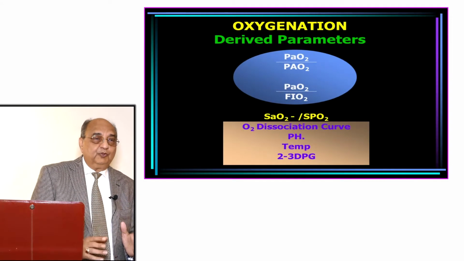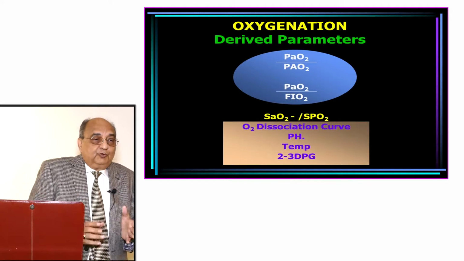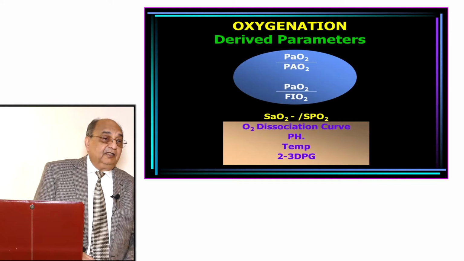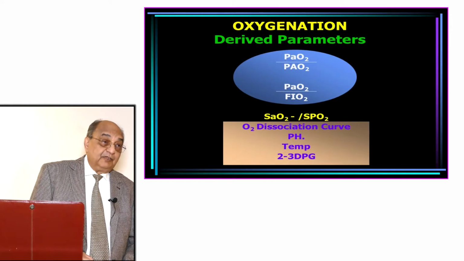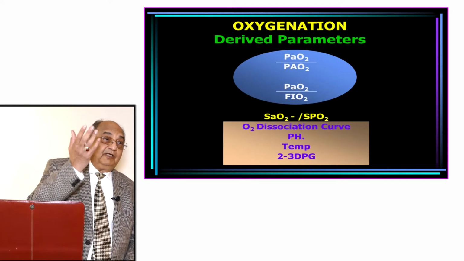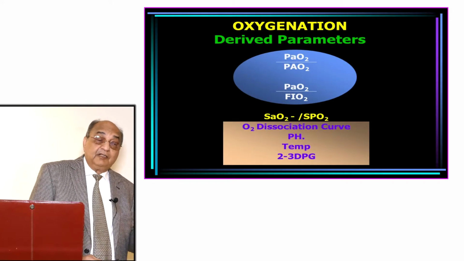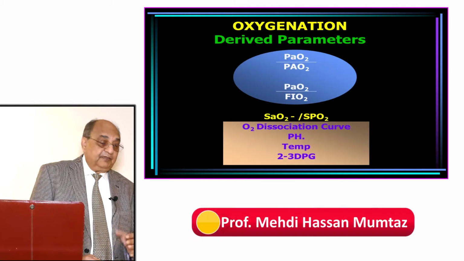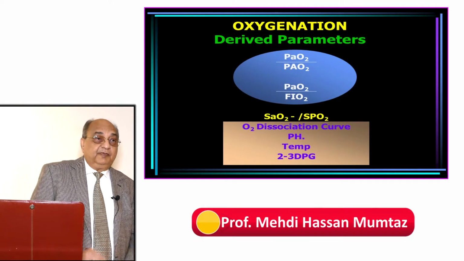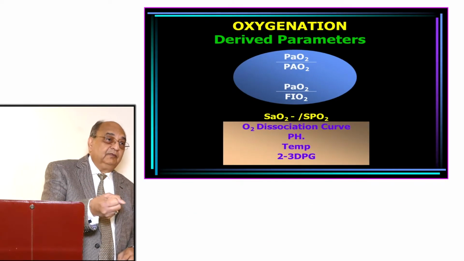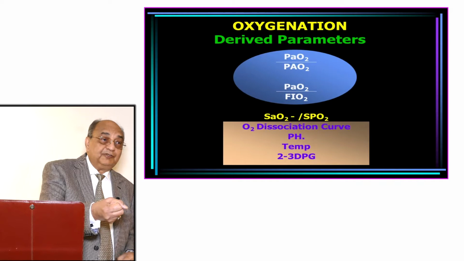If the hemoglobin is not in a mood to accept oxygen, or the dissociation curve has shifted towards the right, it means the hemoglobin will not carry much oxygen. Partial pressure will be high, but percent saturation will go down. So if it shifts towards the left, it means it takes up the oxygen. When the same blood reaches the tissue, it will not give oxygen to the tissues.